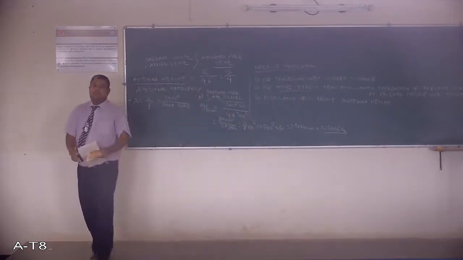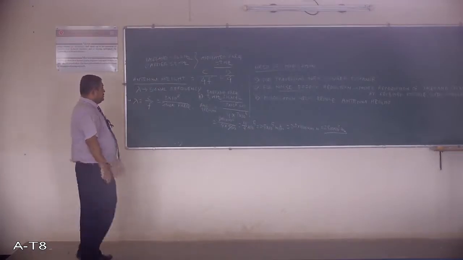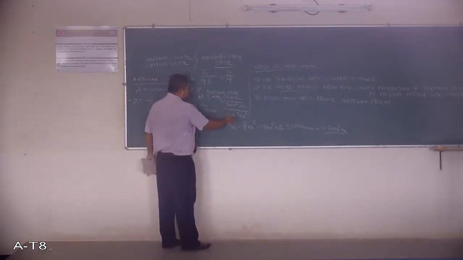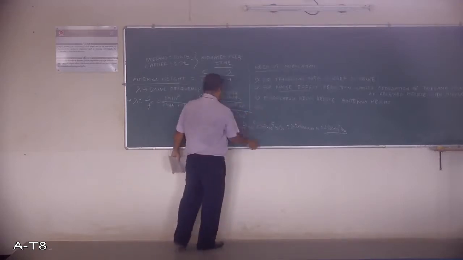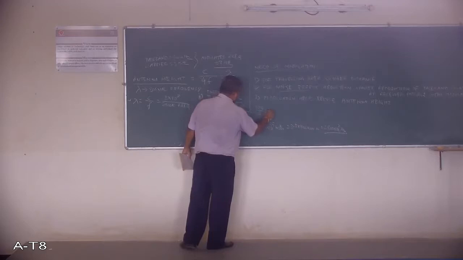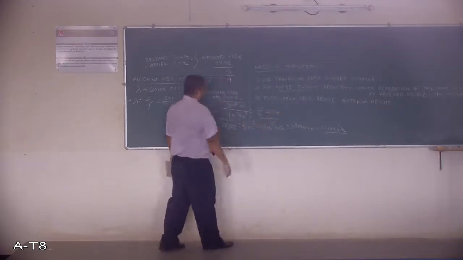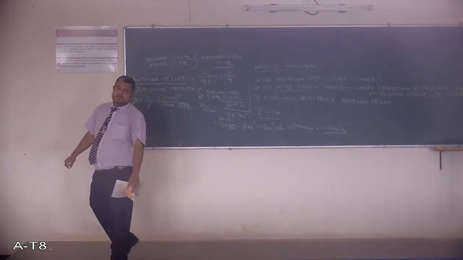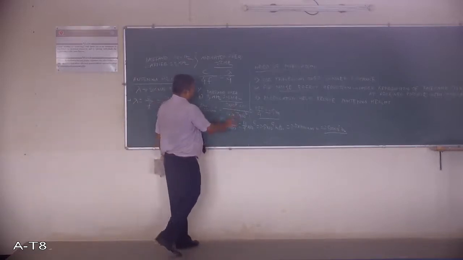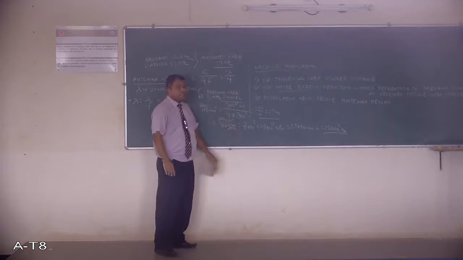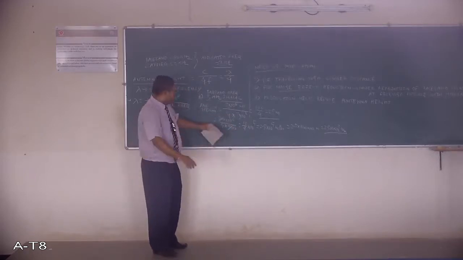So 3 megahertz means 3 into 10 raised to 6. So in this case, 3 into 10 raised to 8, and this is 3 into 10 raised to 6. If we cancel this, it becomes 100 divided by 4. So this will be around 25 meters. So 3 into 10 raised to 6 gets cancelled, only 100 remains there, divided by 4.